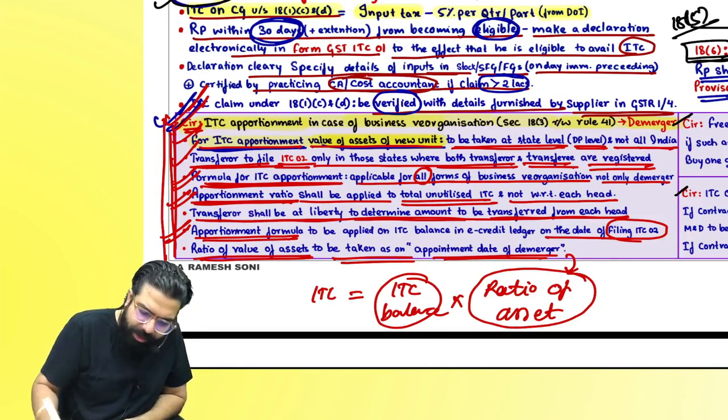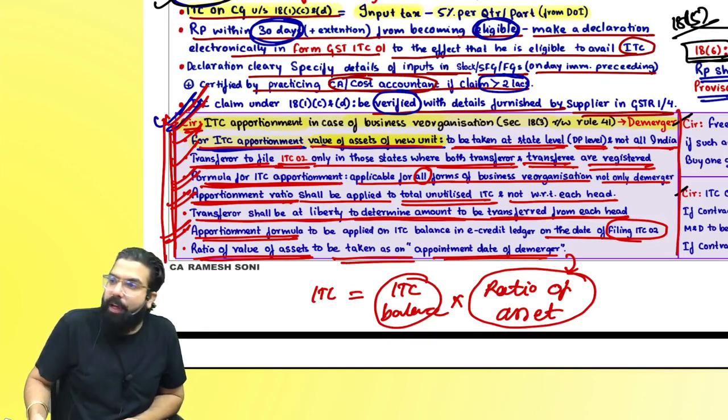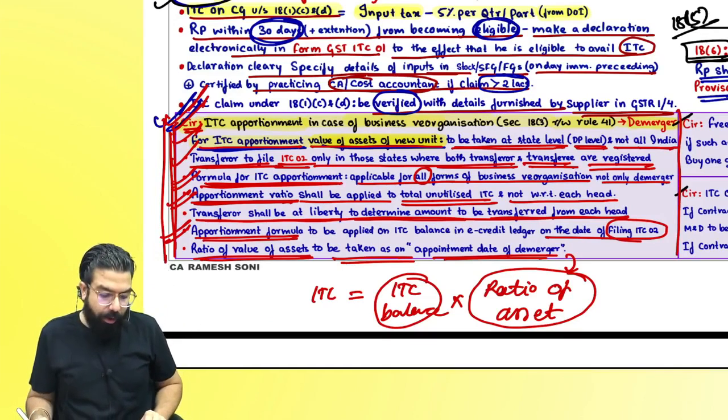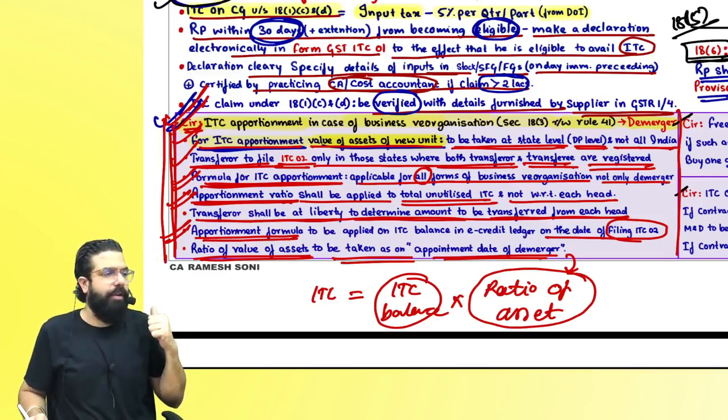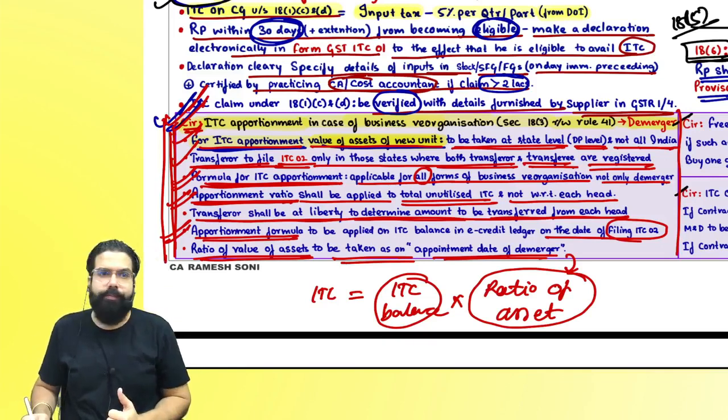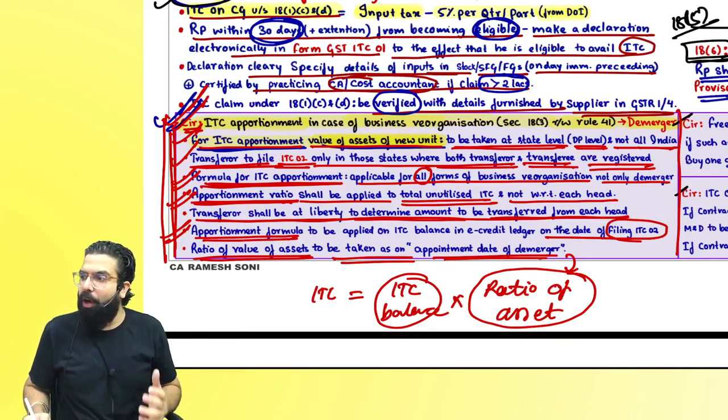I hope you guys are clear. We are done with the circular relating to ITC apportionment in case of business reorganization. Are we all clear, everyone? People, are we all clear?